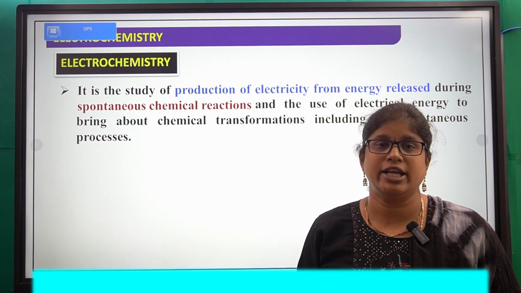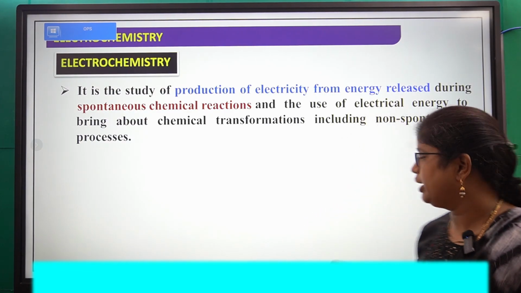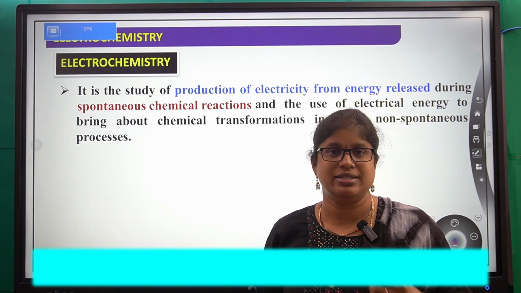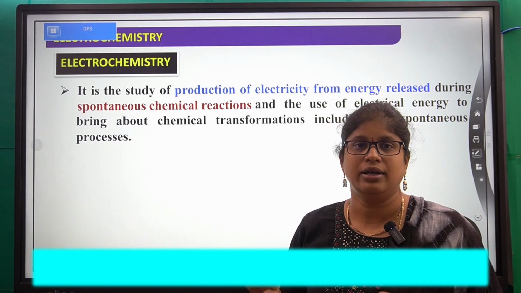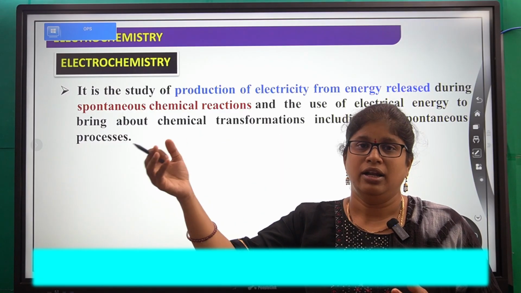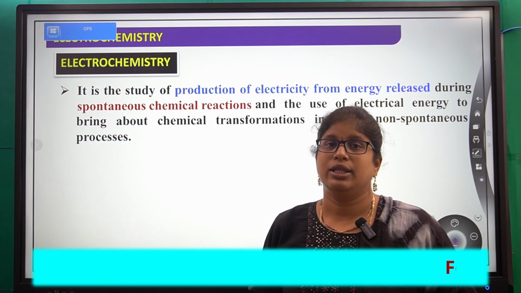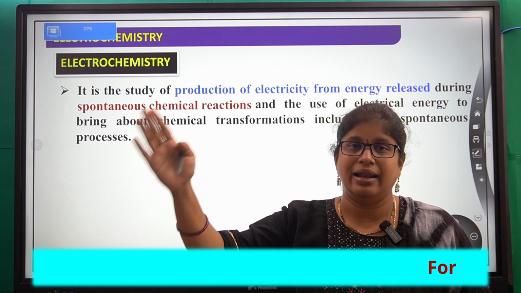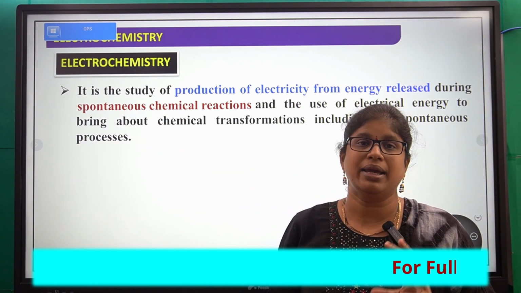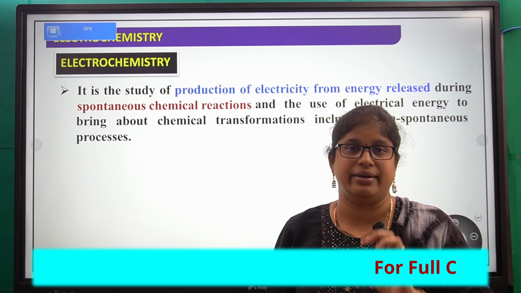For example, if we look at the battery of a mobile phone, first, if it is totally discharged, we charge that mobile phone. We plug it in and put it on charge. What happens here? The electrical energy is converted into the chemical energy which is stored in the battery.